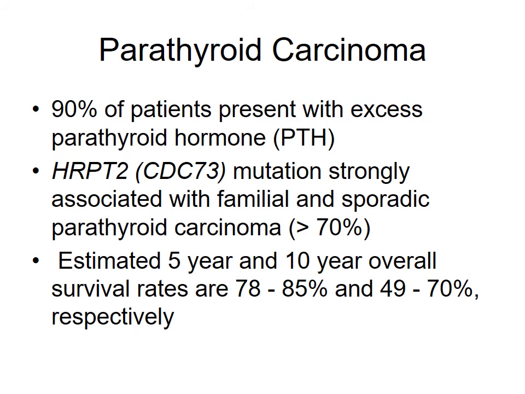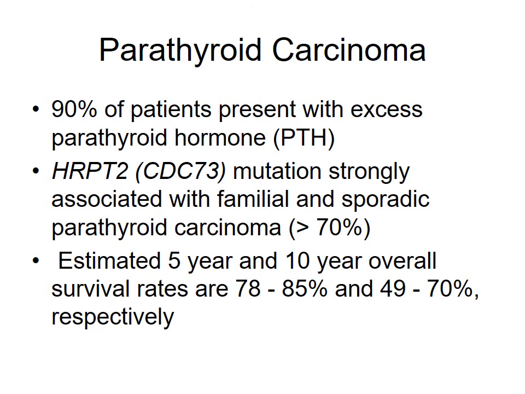Parathyroid carcinoma. 90% of patients present with excess parathyroid hormone. There is an HRPT2 mutation, which is strongly associated with familial and sporadic parathyroid carcinomas in more than 70% of the cases.